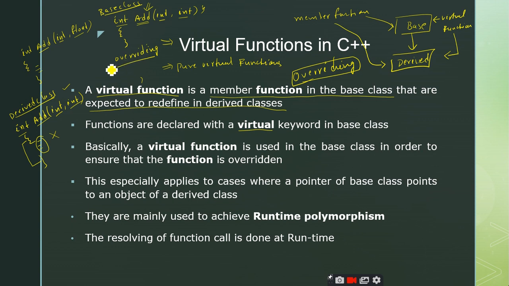But in overriding, you put restrictions on everything. You put restriction on the entire signature itself. So the signature of a function inside the base class should be the same as the signature of the function present inside the derived class. But in overloading, you only put restriction on the function name. You should make use of the same function name, but the parameters and the return type can vary. That is called overloading. Is it clear?